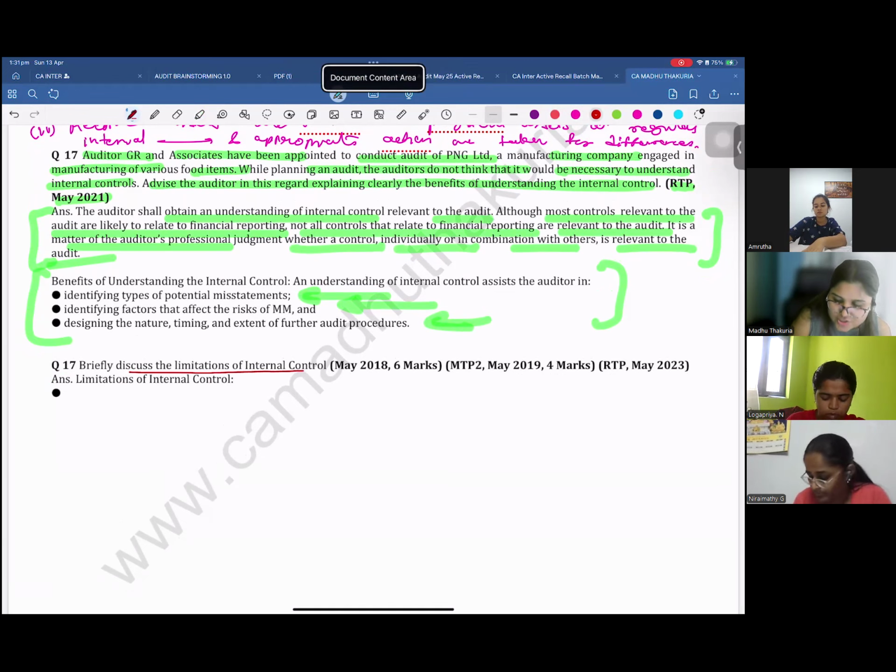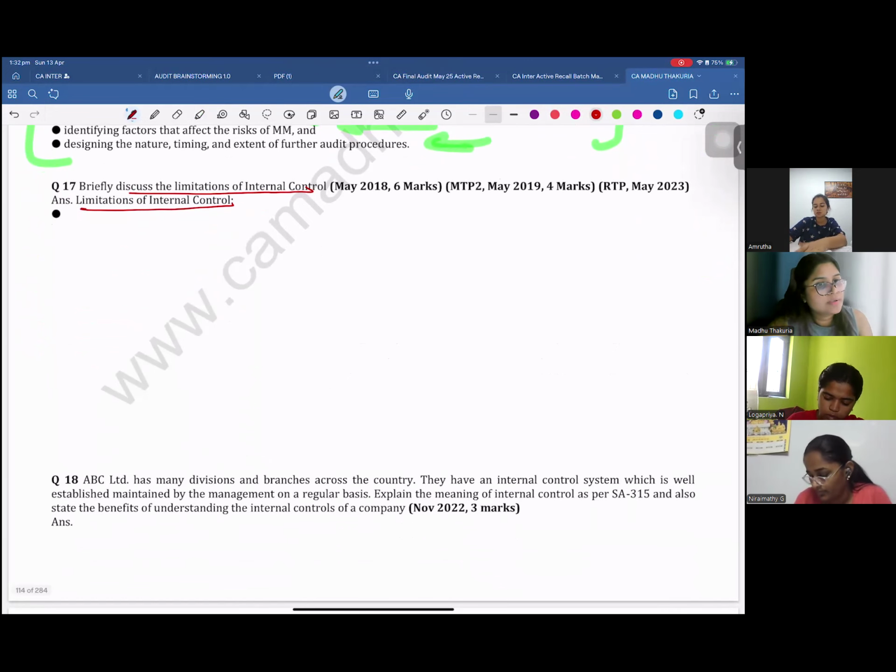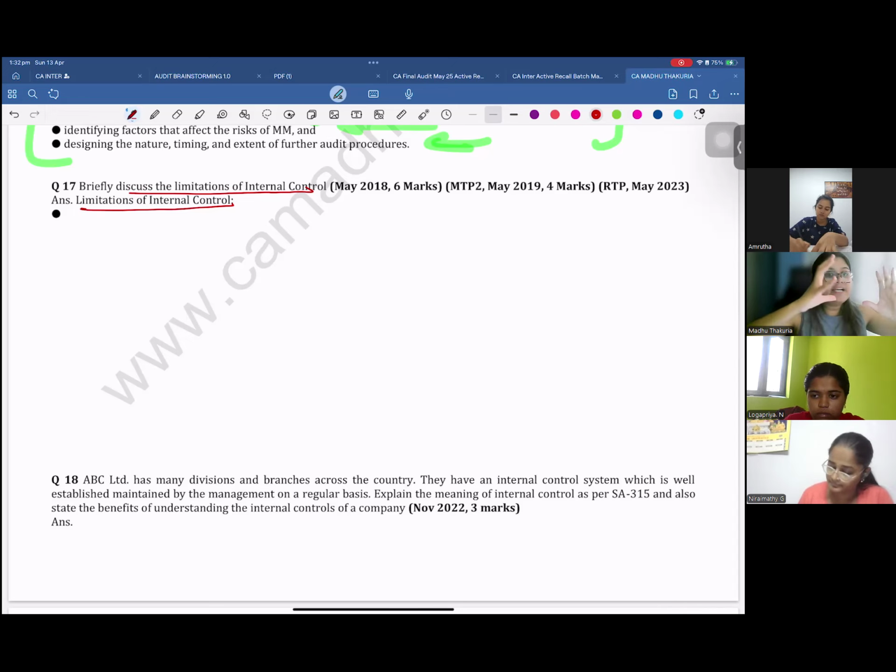Briefly discuss the limitations of internal control. Many times they ask this question: what are the limitations of internal control? See, just because an entity has designed and implemented internal control, that doesn't give any guarantee that you will not find a single error in the financial statement. Are you understanding? Internal controls are designed and implemented to prevent any error from happening. Prevention is there, right? But that doesn't guarantee that that error will not happen or the fraud will not happen.